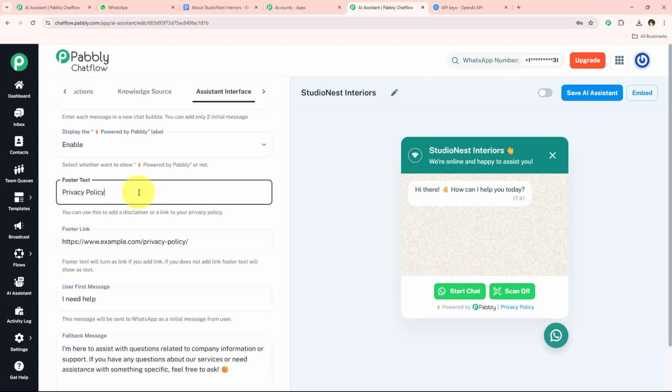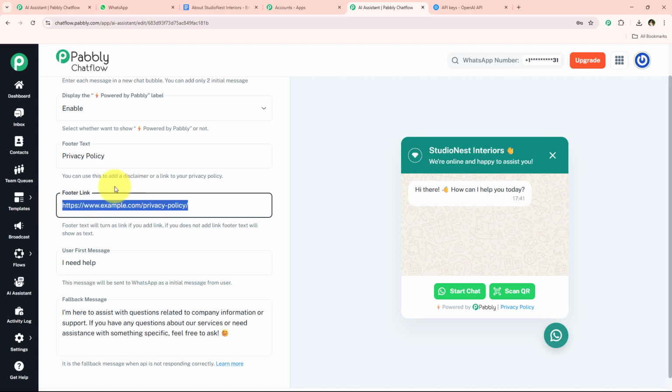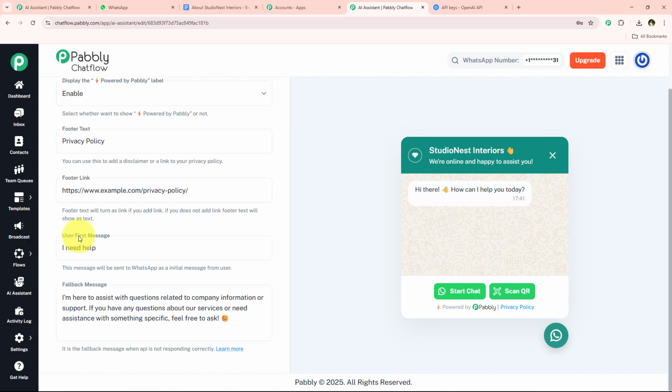Now it is asking me for the footer text. So over here you can add anything. I have added privacy policy right over here, and if you want, you can definitely add a footer link too right over here. I'm just going to keep it as same only. Now it is saying user first message, so this can be anything. You can change it according to your own choice.